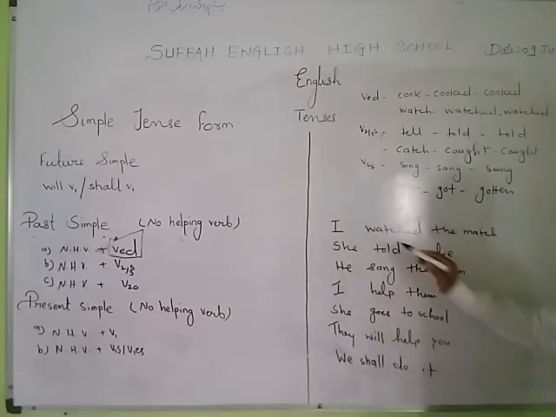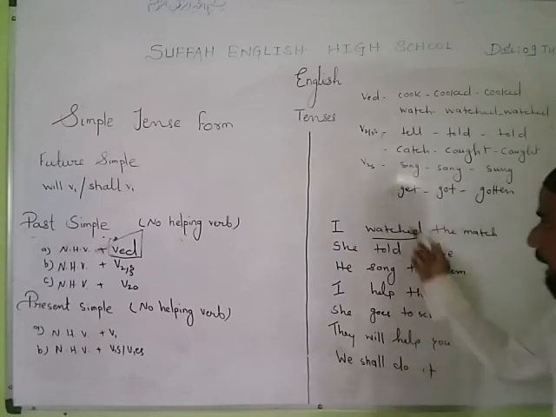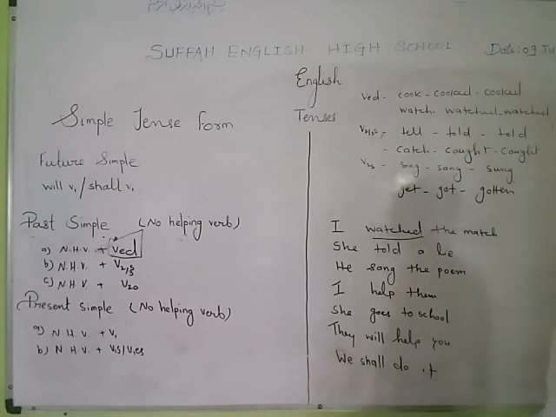Understand? You can see here, I watched the match. What is the main verb? Watched. Do you find ed in the end? Yes. Do you find any helping verb before it? No. Past simple. So whenever you find ed in the end of main verb and there is no helping verb before it, that is past simple.